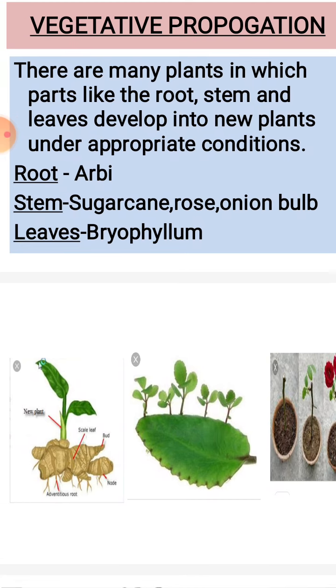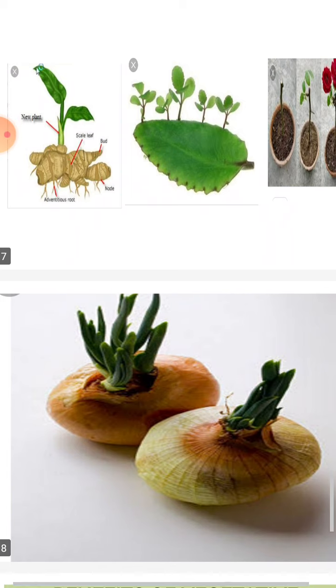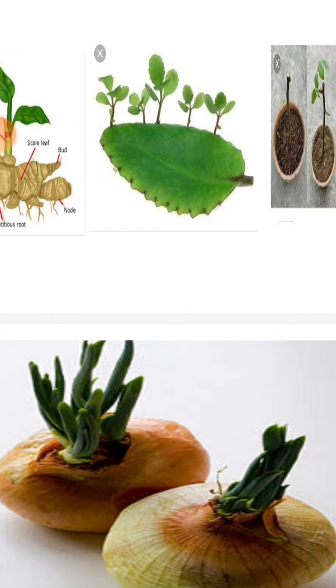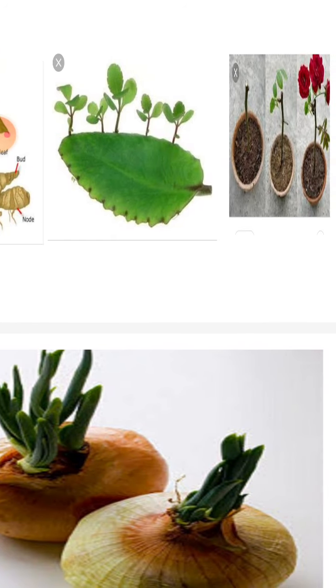Dear children, Arbi can be grown through the root. Sugarcane, rose, onion bulb can grow through stem. Then through the leaves also bryophyllum can be developed. Look at the various figures here. The first figure is of ginger. Here it is the underground stem, and through this stem new young ones can be produced. Then the second one is the figure of bryophyllum. Here from the leaves also a new plant can be produced.